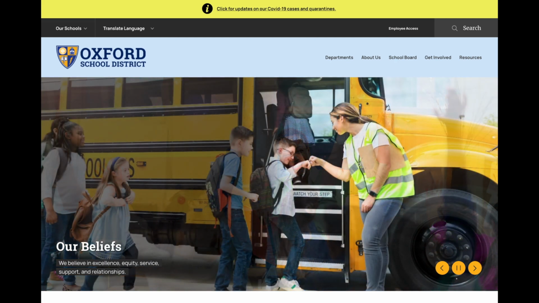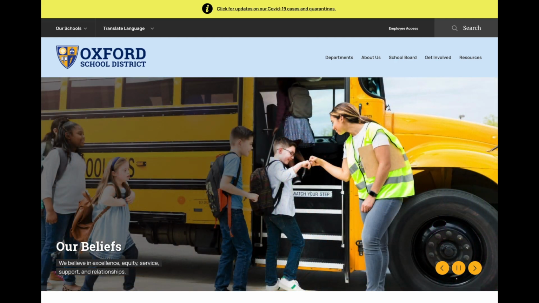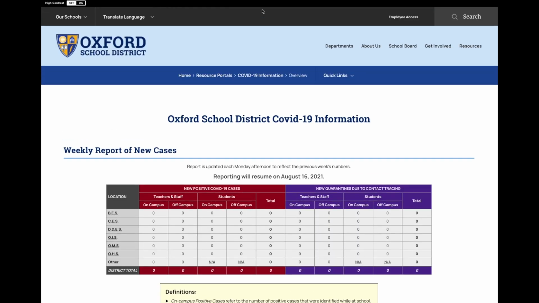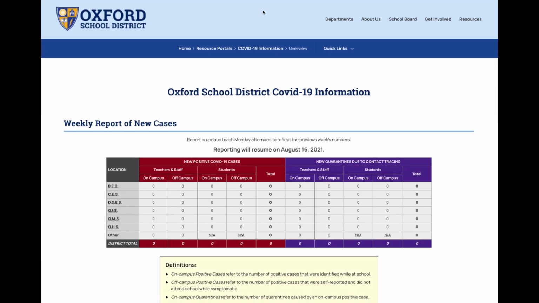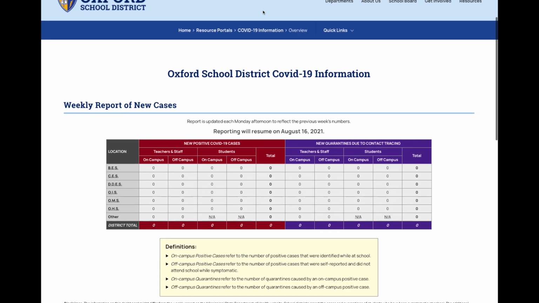Access to our COVID data is easy to find on oxfordsd.org. Simply click the banner at the top of the homepage that says, "Click for updates on our COVID-19 cases and quarantines." School administrators and nurses input this data at the end of each weekday. Our website is updated each Monday to reflect the previous week. This allows data from weekend activities and sports to be reported.